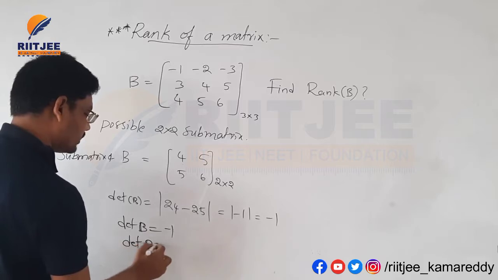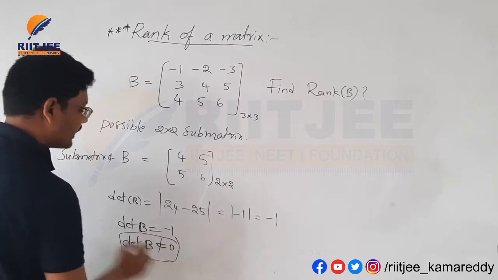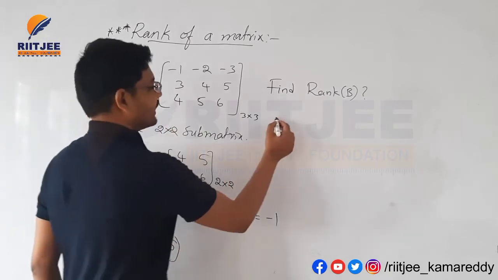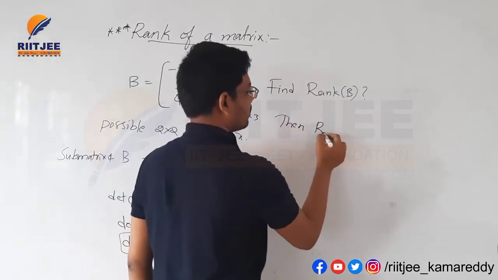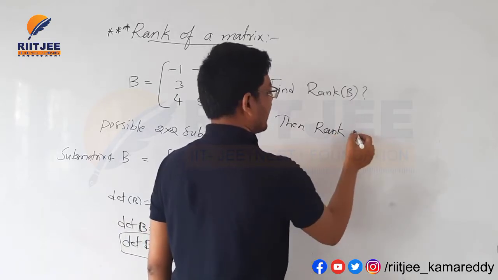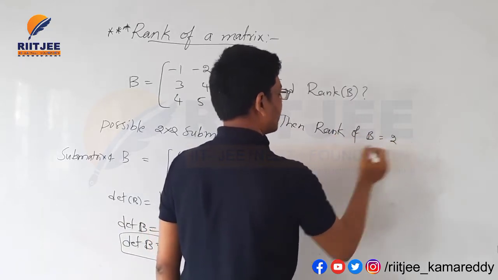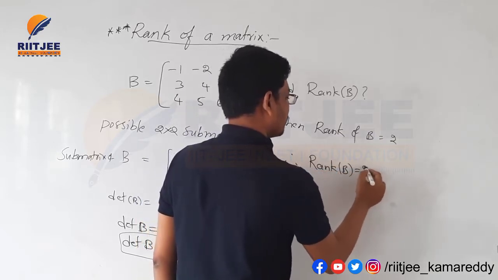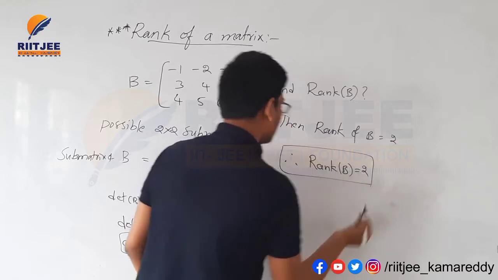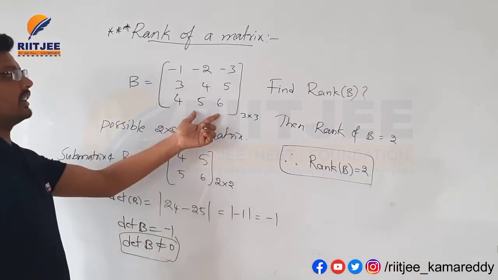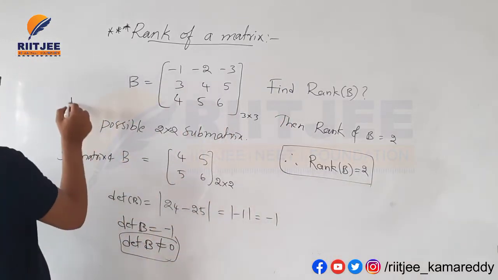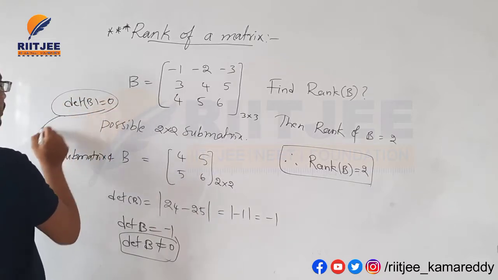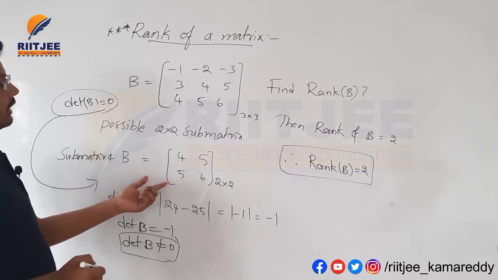Determinant of B is not equal to 0. Here we got the determinant of this submatrix, and this submatrix is not equal to 0. Then the rank of B is equal to 2 here. Therefore, finally the rank of matrix B is equal to 2. Why? Because initially the determinant of this 3 by 3 matrix became 0. That's why we go to the alternate method.